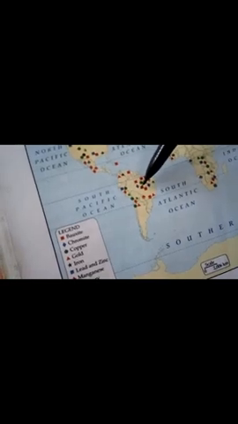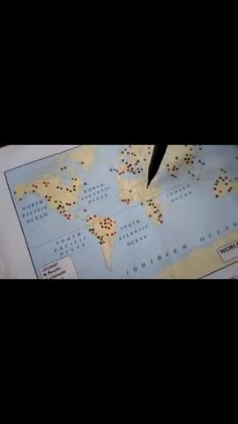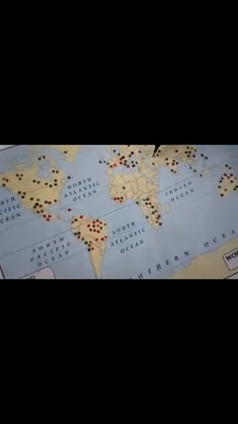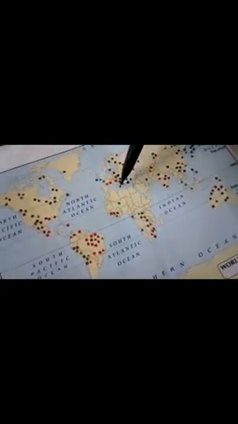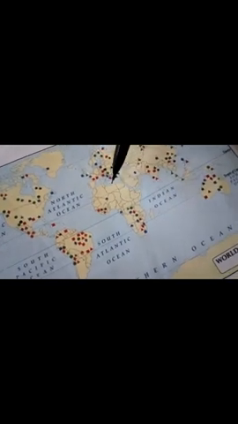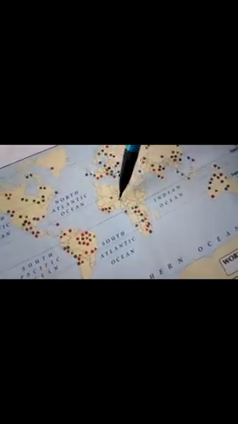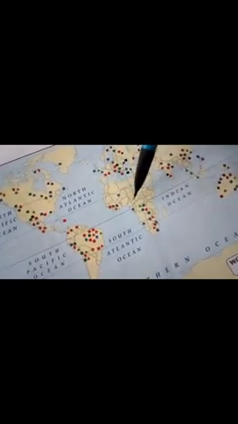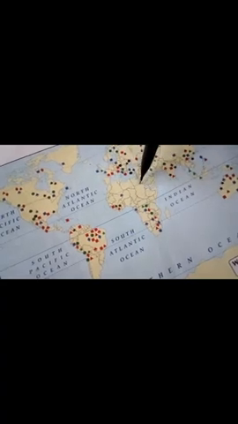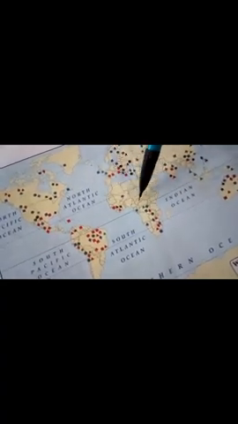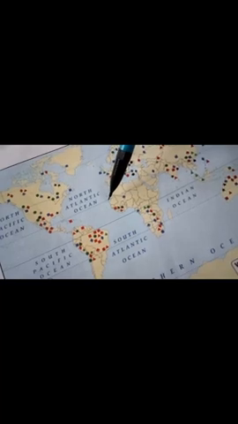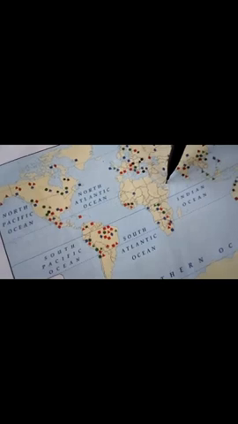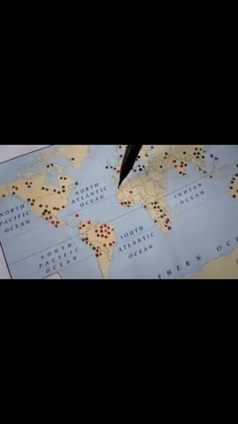Next, from here we can move to Africa. This is the Africa continent. I told you, this one is the Mediterranean Sea. Europe and Asia are separated by the Mediterranean Sea. This is Africa. In Africa also, we can't see any minerals in the north part. Why? Because this is the desert area, the great Sahara Desert. The Sahara Desert, from the west side to the east side, occupies nearly 11 countries. That's why here we can't find any minerals.